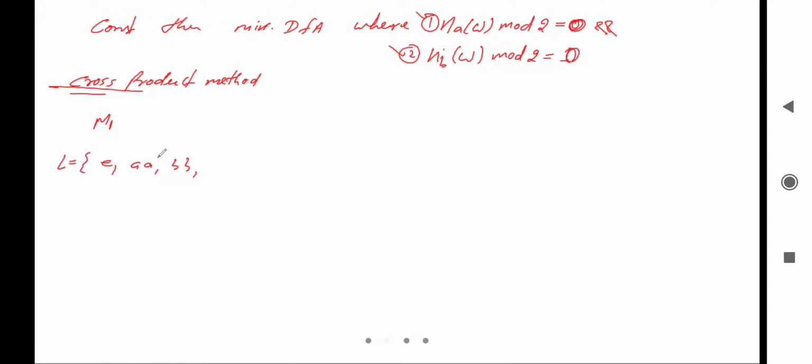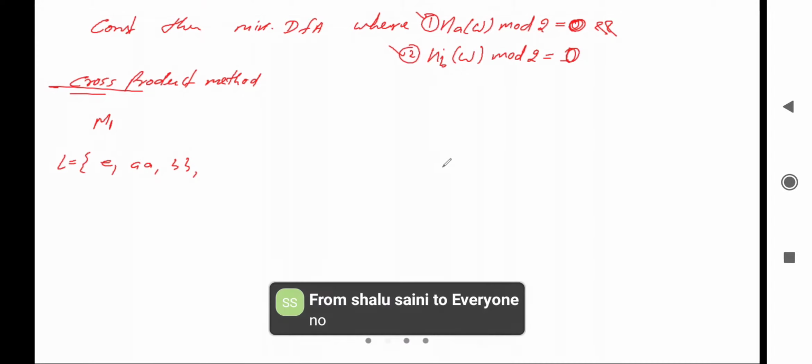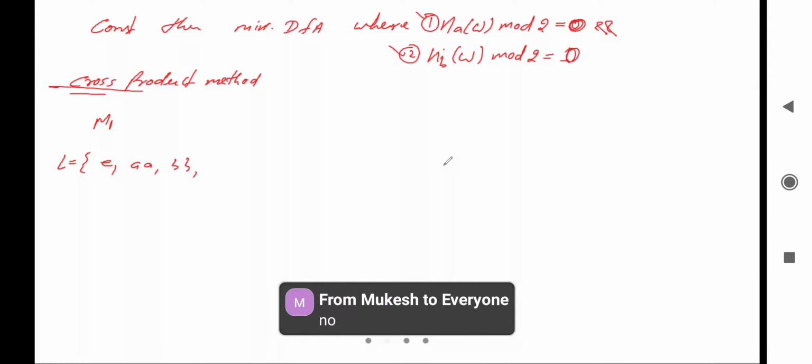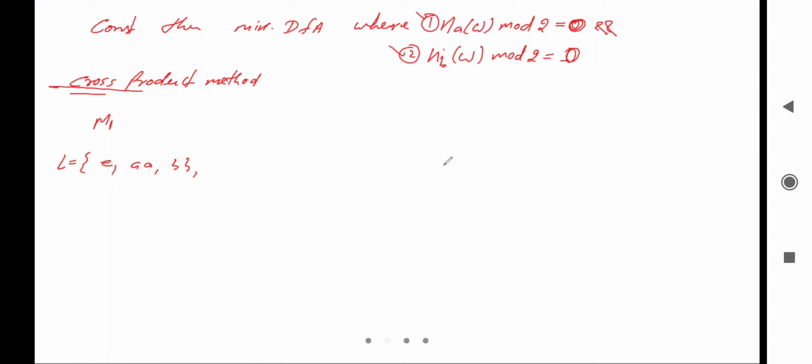Yes, single B also possible, or not? Single B is not possible? Number of A in string mod 2 equal to 0.